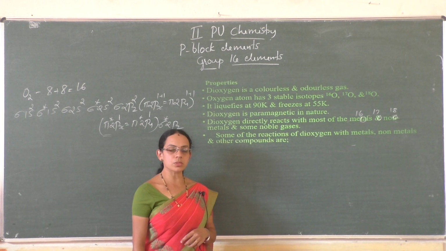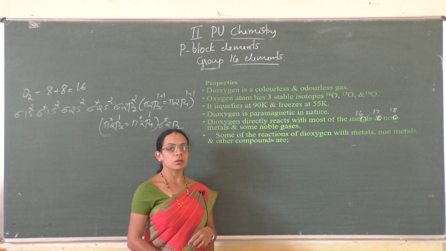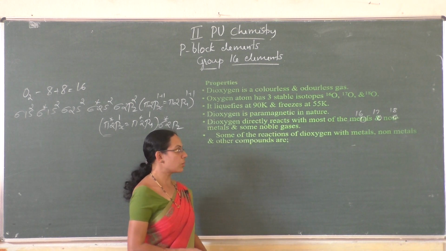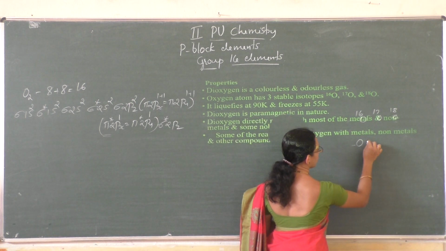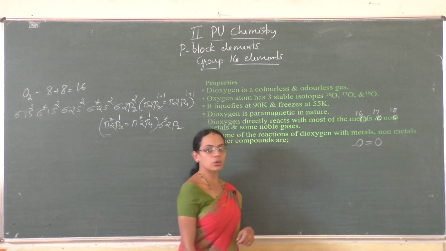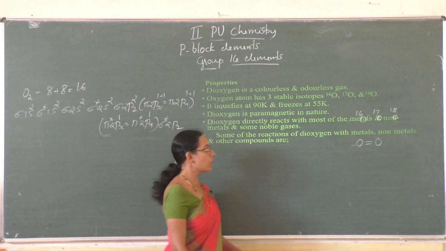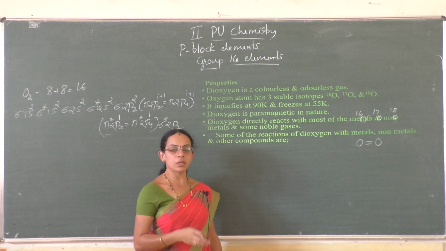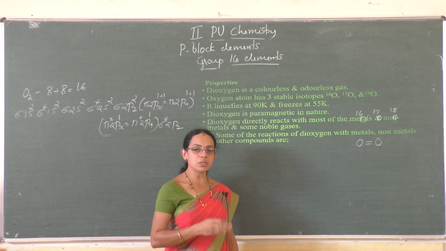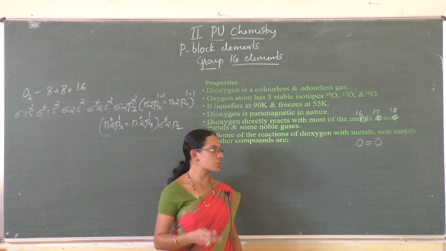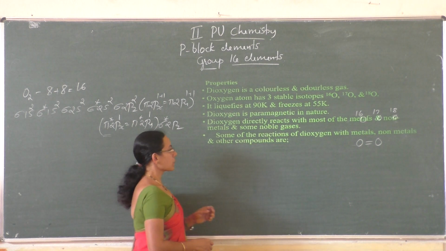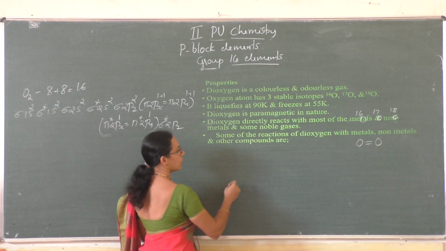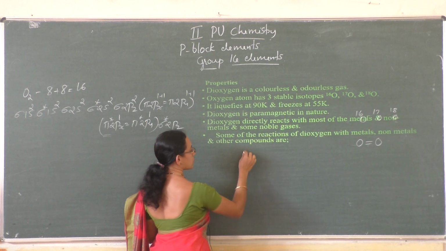Most of the reactions of oxygen with other elements are exothermic, but initially they need some heat to initiate the reaction because of the large bond dissociation enthalpy of the oxygen to oxygen double bond. It is 493.4 kilojoules per mole. Because of this large bond dissociation enthalpy, we need more energy to break the bond. But once the reaction is initiated, the reaction will be spontaneous. Okay? And some of the reactions of dioxygen with the metals, non-metals and other compounds, we can write like this: